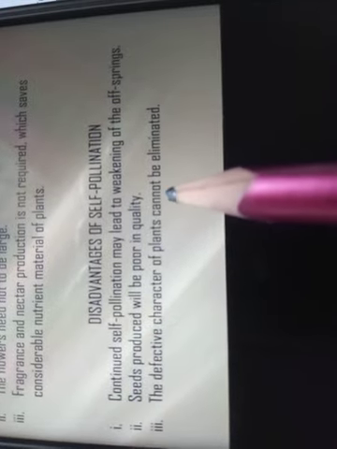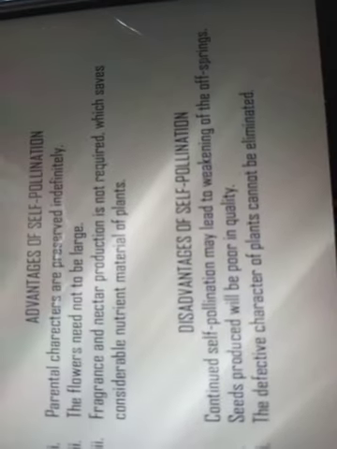Next, defective characters of the plant cannot be eliminated. Suppose any of the parents has a deformity or any kind of defective character, it cannot be eliminated from the offspring in the plant. So these were mainly the advantages and disadvantages of self-pollination.